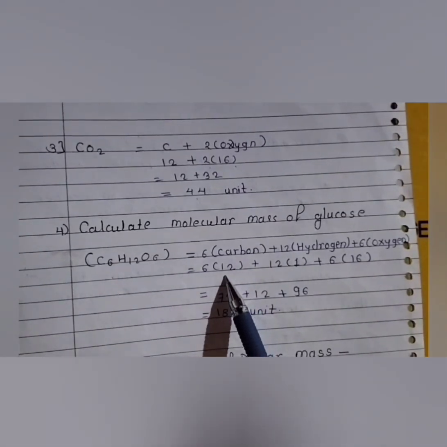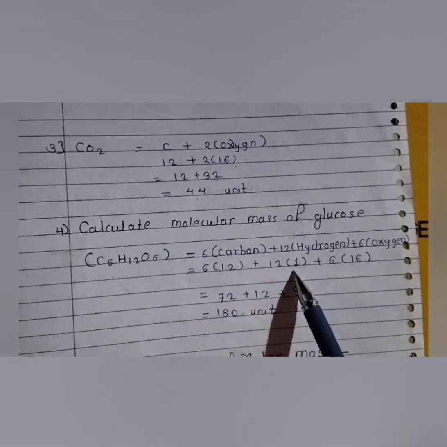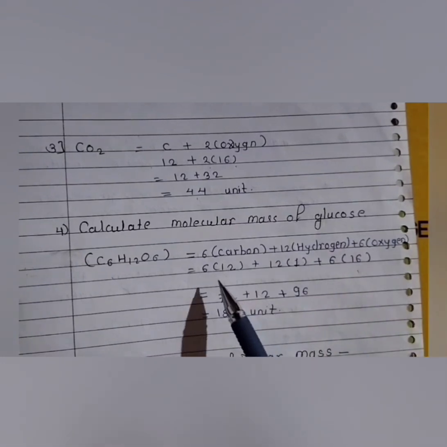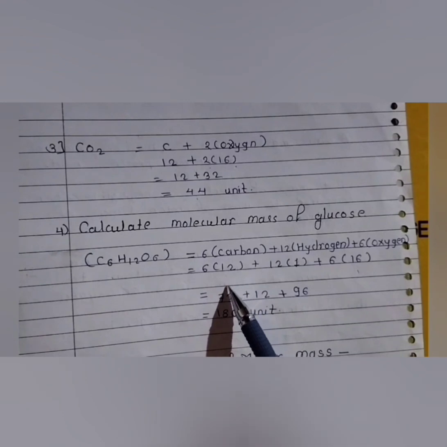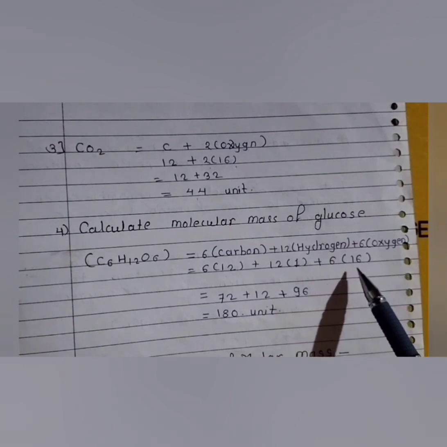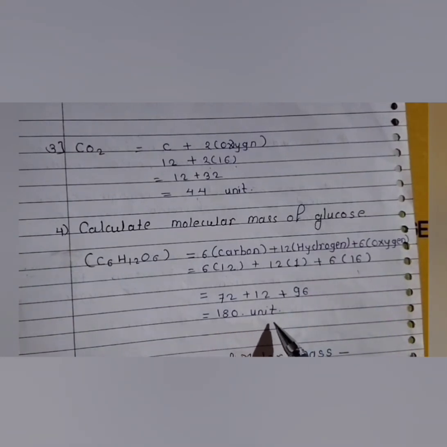The atomic mass of carbon is 12, hydrogen is 1 and oxygen is 16. 6 multiplied by 12 is 72. 12 multiplied by 1 is 12 and 6 multiplied by 16 is 96. Therefore, 180 units. That means the molecular mass of glucose is 180.